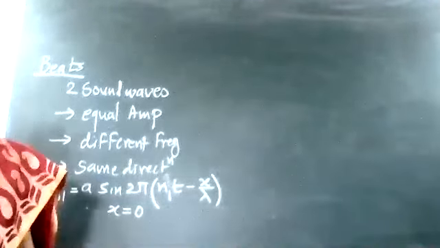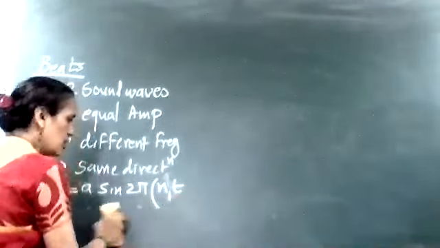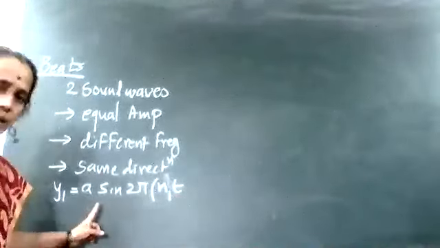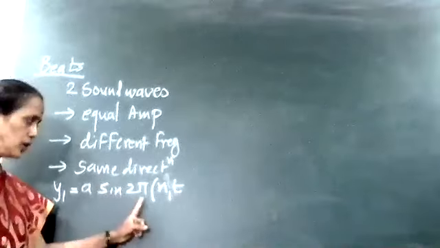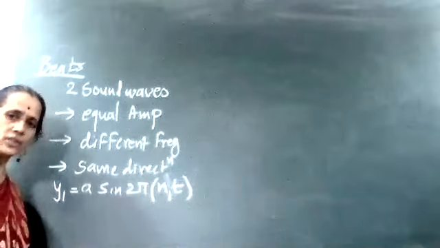When I put x equal to 0, this equation becomes y1 equals a sin 2π n1 t. This is the first sound wave.